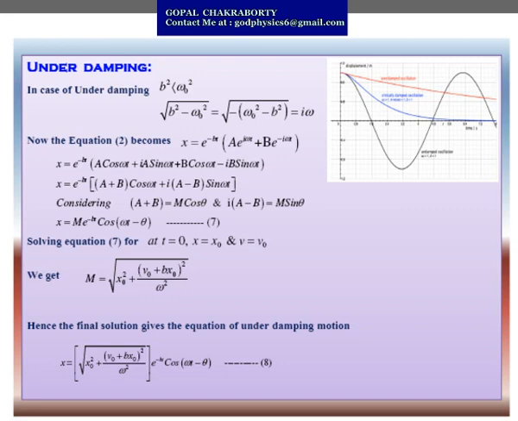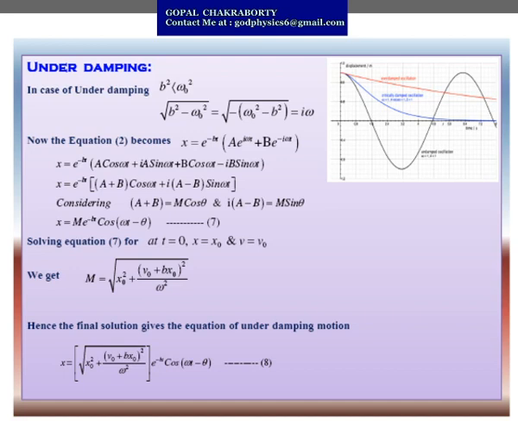So as we know, the root over minus 1, that is the complex value, is denoted by i. So this equals i omega. So you can write the solution x equals e to the power minus bt, a e to the power i omega t plus b e to the power minus i omega t.